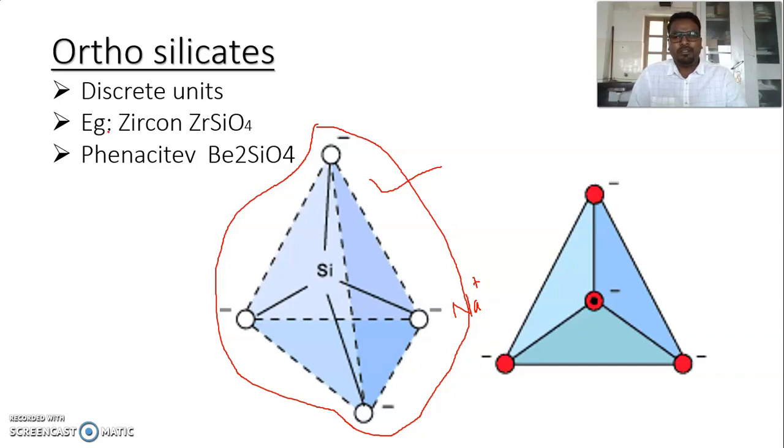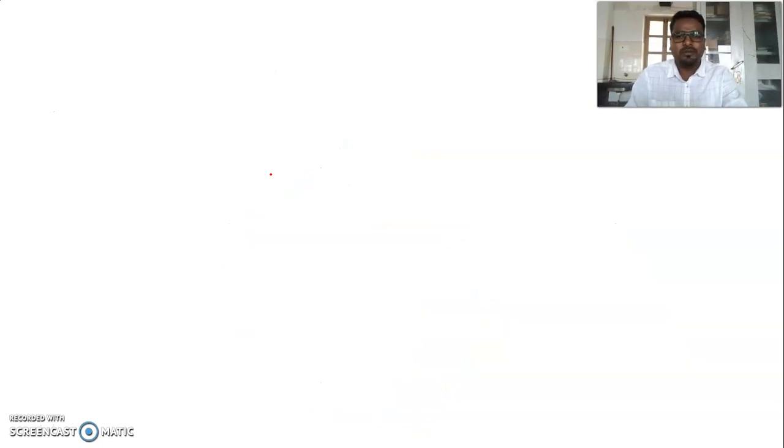The best examples of orthosilicates are zircon and phenacite, that is Be2SiO4, with 2 beryllium atoms bonded to the oxygens. An orthosilicate is an independent, discrete unit. It does not bond with other silicates, but it bonds with positive ions.